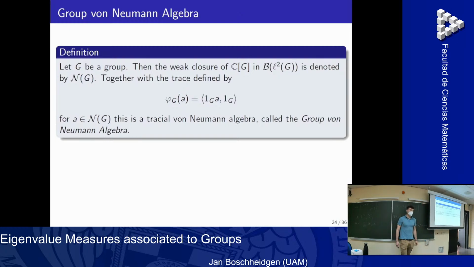The von Neumann algebra of a group: I told you that the group ring acts as bounded operators on the group Hilbert space. The definition of a von Neumann algebra is that it is weakly closed. So if I take the weak closure of this group algebra in the bounded operators of the group Hilbert space, I end up with the group von Neumann algebra. On this von Neumann algebra, I have a tracial state. I have a trace. This is defined like this: I act on the 1, which is the identity element in the group, with the A, and then just take the inner product.